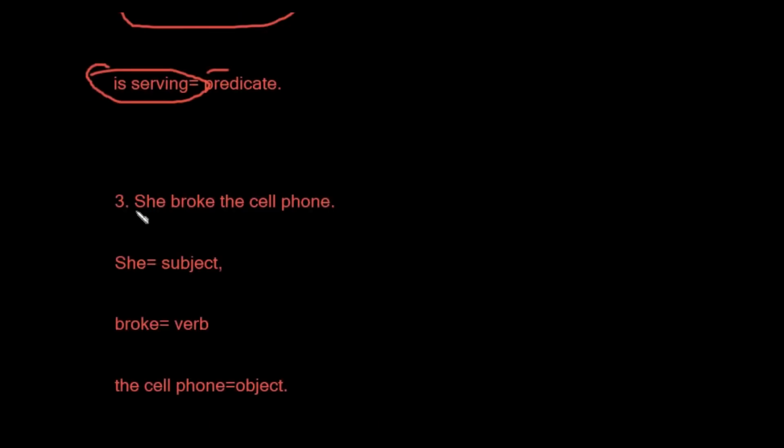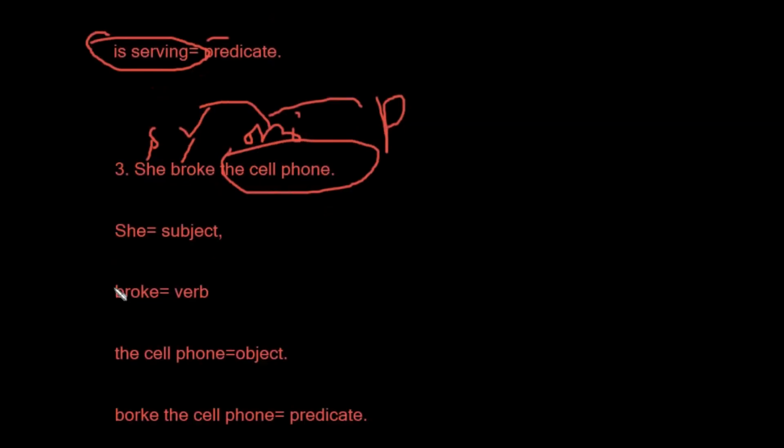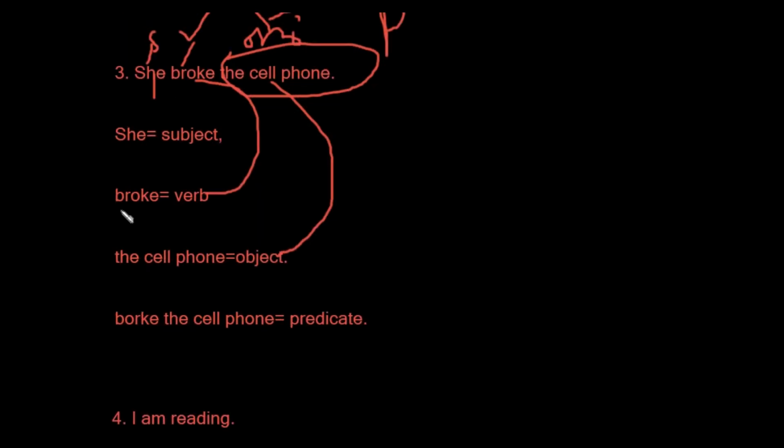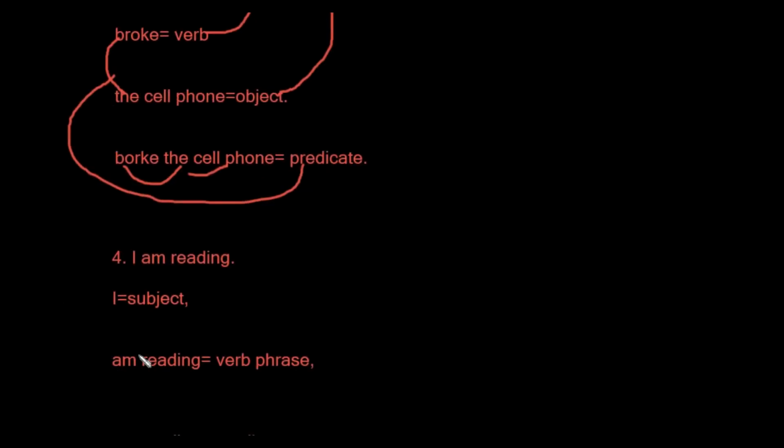The third one: she broke the cell phone. She is the subject. Broke is the second form of break, a main verb, and the cell phone is an object. So in this sentence we have a verb and an object, and both of them are called the predicate. Subject, verb, object, and when we combine the verb and object, they become the predicate. Very simple.